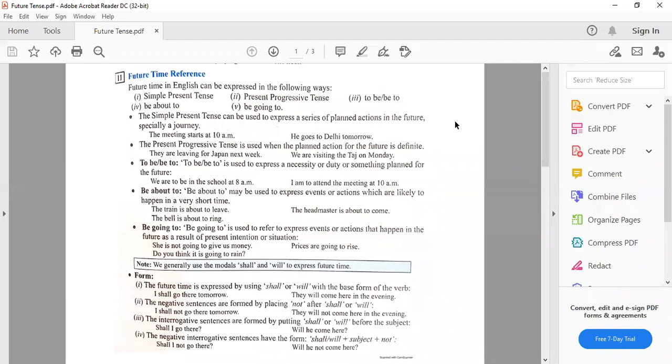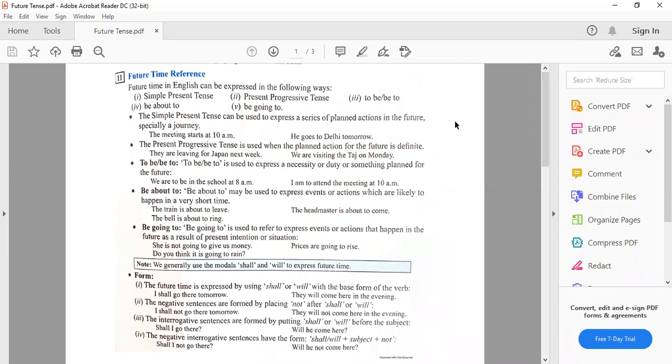Then to be or be to is used to express a necessity or duty or something planned for the future. कि कोई चीज future के लिए plan है, it is necessity or duty. Then to be form, to be से आप समझते हो ना क्या forms होती हैं? We use is, am, are plus to be. ठीक है?